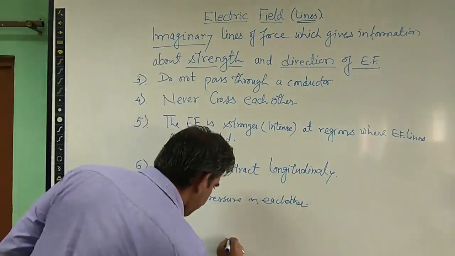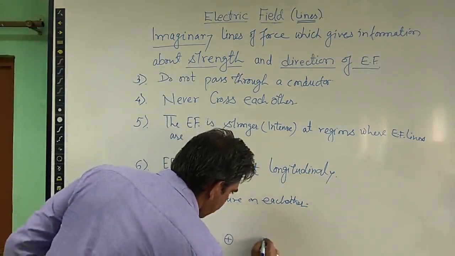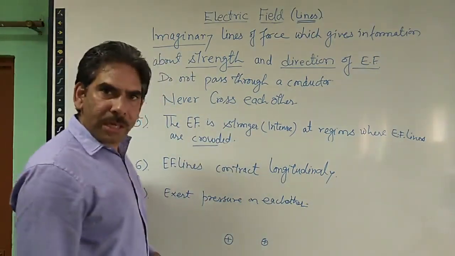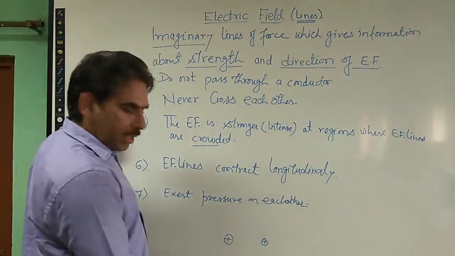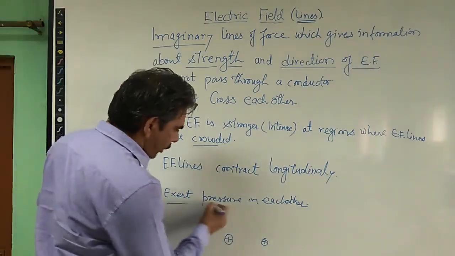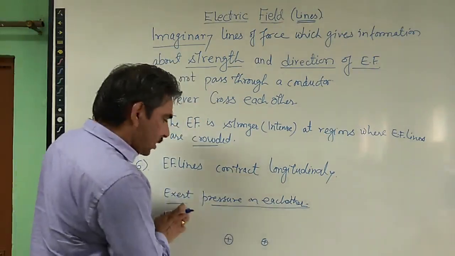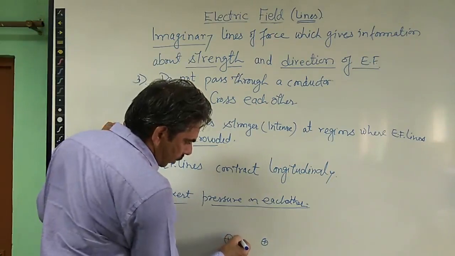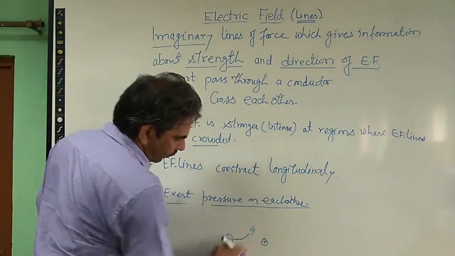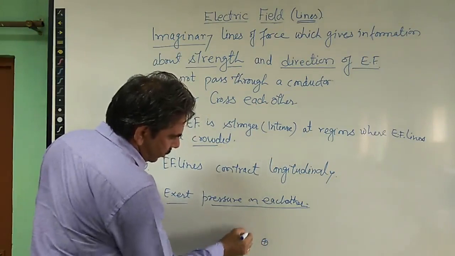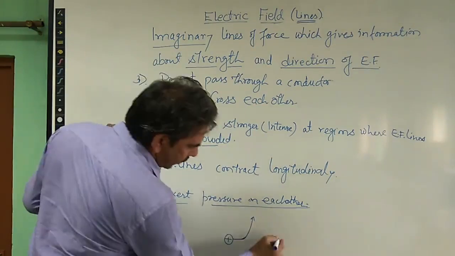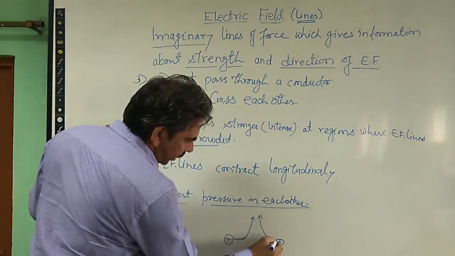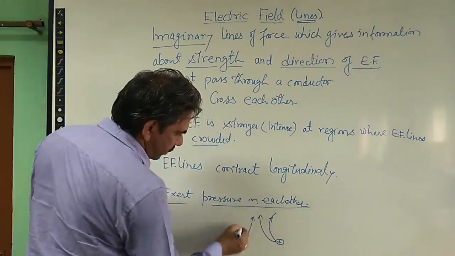Suppose I am taking the first case: this is a positive charge, and another one is also a positive charge. So how do they exert repulsive forces on each other? This can be understood by this property of electric field lines, that they also exert pressure on each other, and due to that pressure, the field lines of one charge bend away from the field lines of the other charge, just like this.